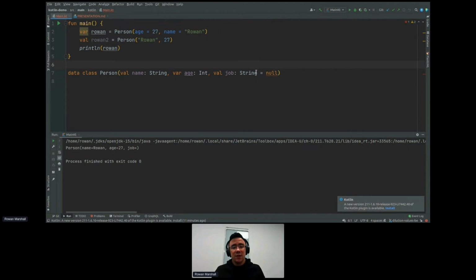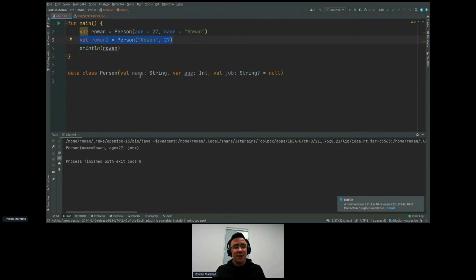So the way we fix this in Kotlin is we can just put a question mark on there. And now this is defined as a nullable type, which means it can be null. And before we perform operations on it, we have to perform a null check. So let's say we wanted to access this job.